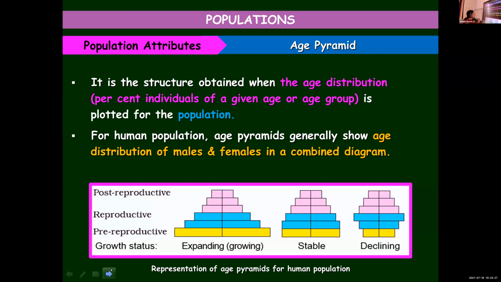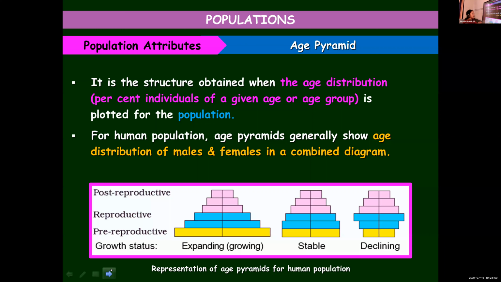Those who are in the post-reproductive category are less, and they cannot contribute to an increase in population because they cannot reproduce. The individuals in the other two categories are more. You can see a broader base, and that indicates the number of individuals in the lower categories, the pre-reproductive and reproductive phases, is more. So they will help in increasing the population gradually.